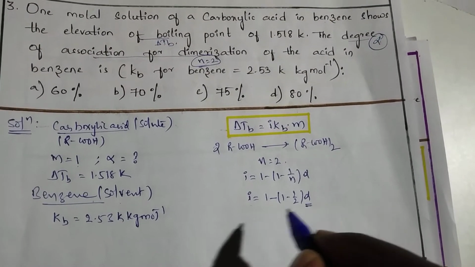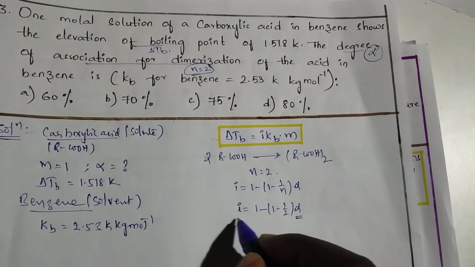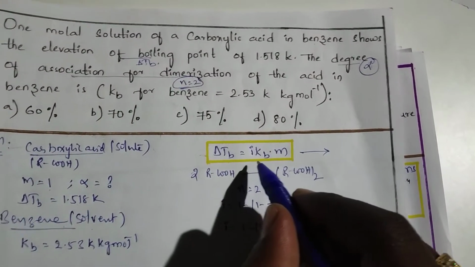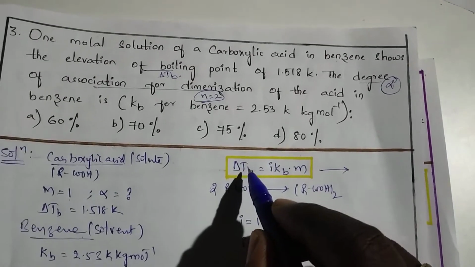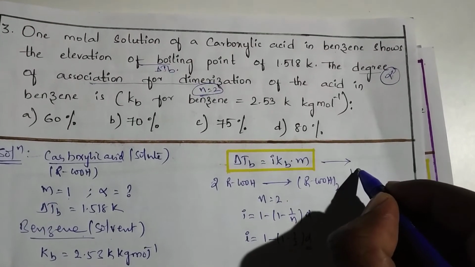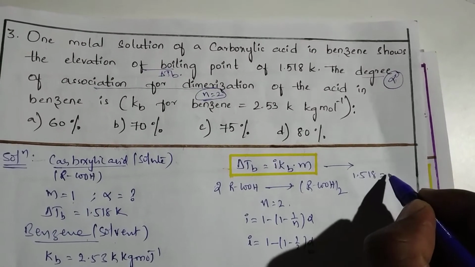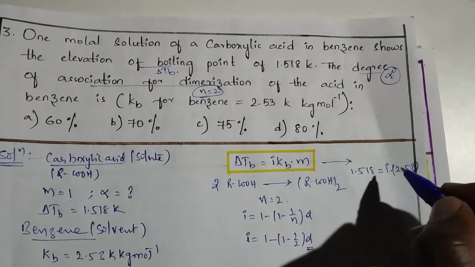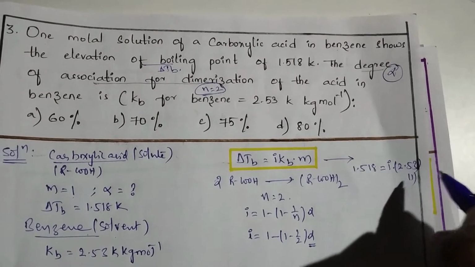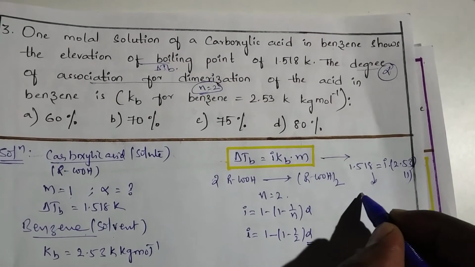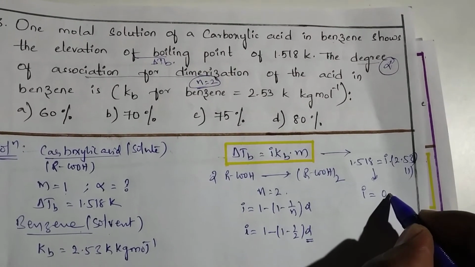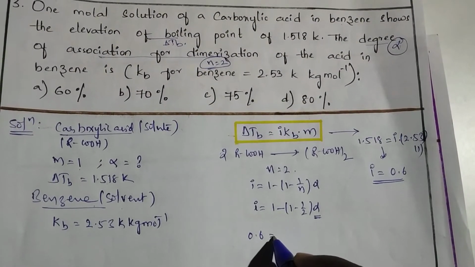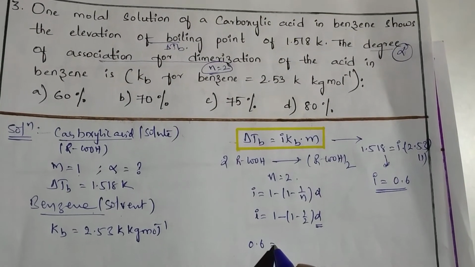To find the alpha value, you should know first what is i. That i value you can find from this formula: delta Tb is equal to i into Kb into m. How much delta Tb, the elevation of boiling point, is given to you? 1.518 is equal to i into Kb value, which is 2.53, and molality is 1, isn't it? So from this you find the i value as 0.6.